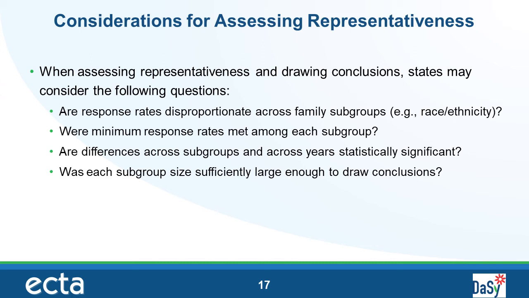When assessing representativeness, it is important to consider the variety of factors that could affect data quality and interpretation. These factors include things like disproportionality in response rates among family subgroups, minimum response rates, and sample size. Paying attention to each of these factors can help with an accurate assessment of representativeness.